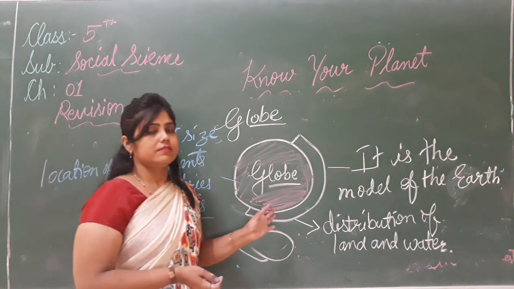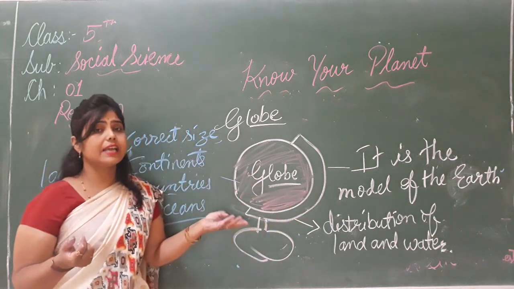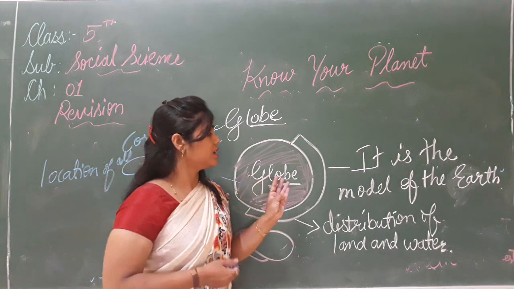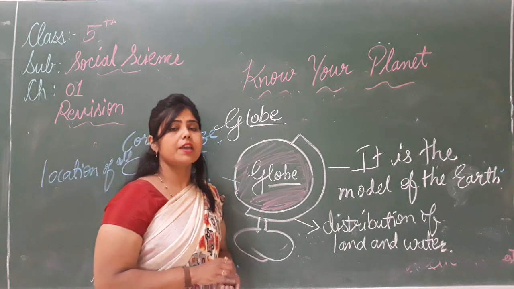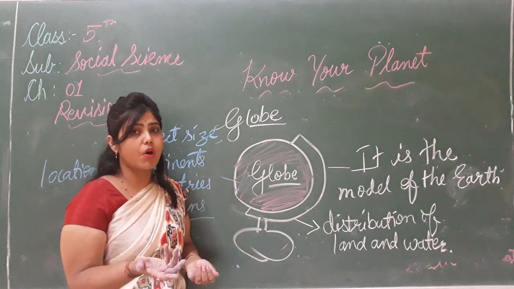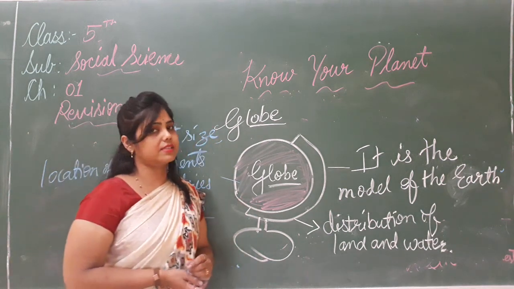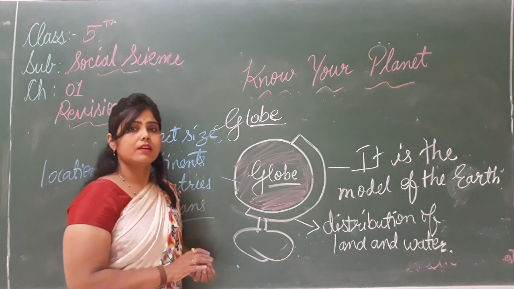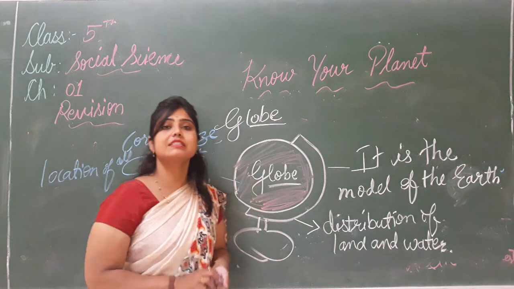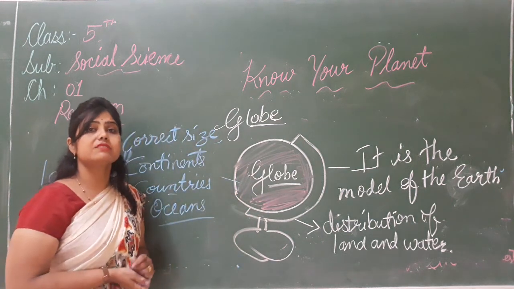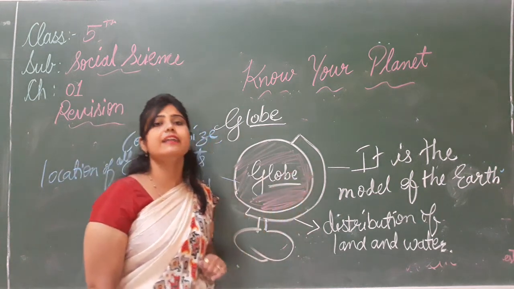First, a huge globe is difficult to carry. Second, we can't understand small areas in the globe, because we can't make a globe of a small area. हम small area means कोई भी city है उसका globe नहीं बना सकते. We can't make a globe of that particular small area. So we need map. फिर हमें किसकी जरूरत पड़ी? Map की. That's why we need map to understand the earth deeply.